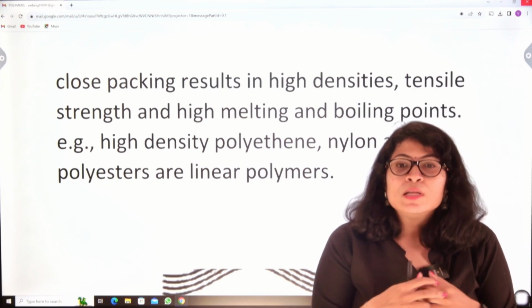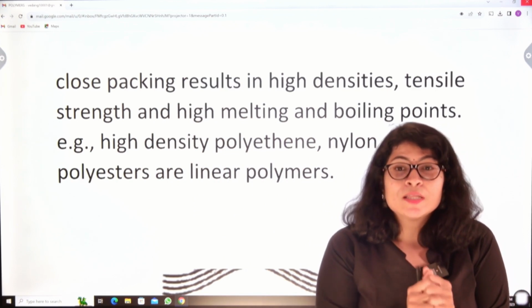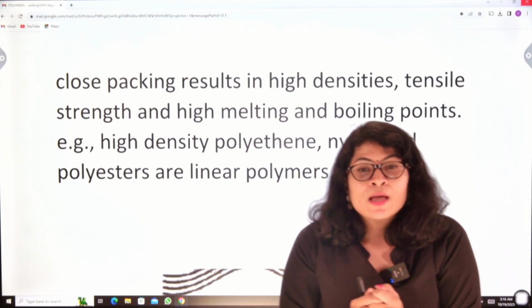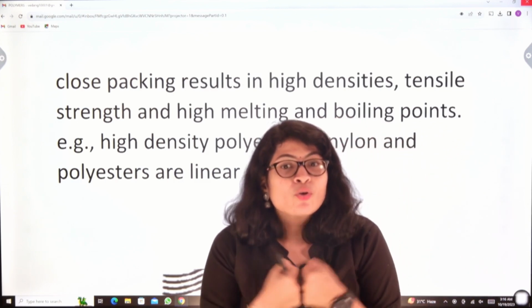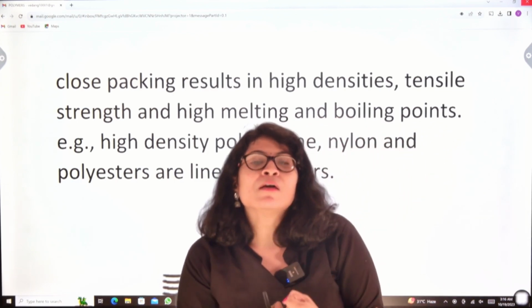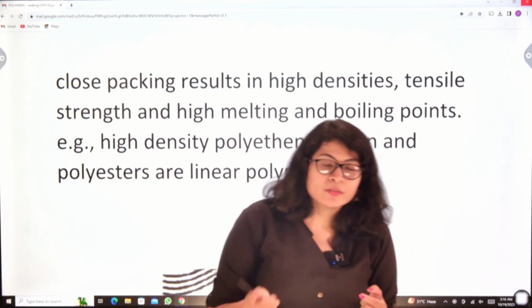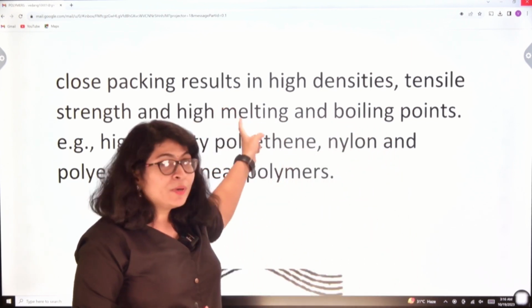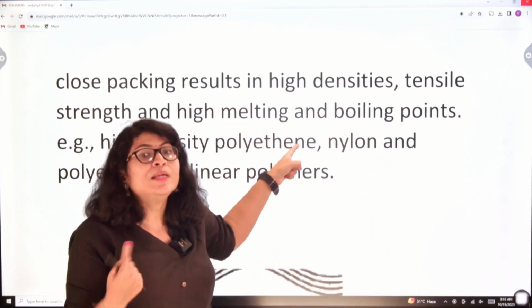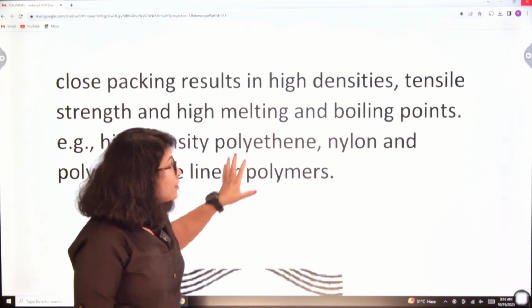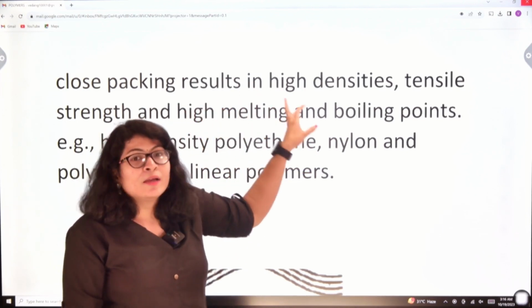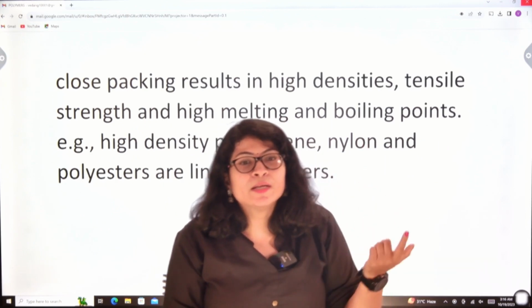Obviously, if they are closely or tightly packed with each other, that means they have very high density, very high strength, or they are very strongly bonded to each other. They have high melting and boiling points. Okay, so these are the properties which are characteristic to linear polymers. That is higher density, higher tensile strength and high melting and boiling point.